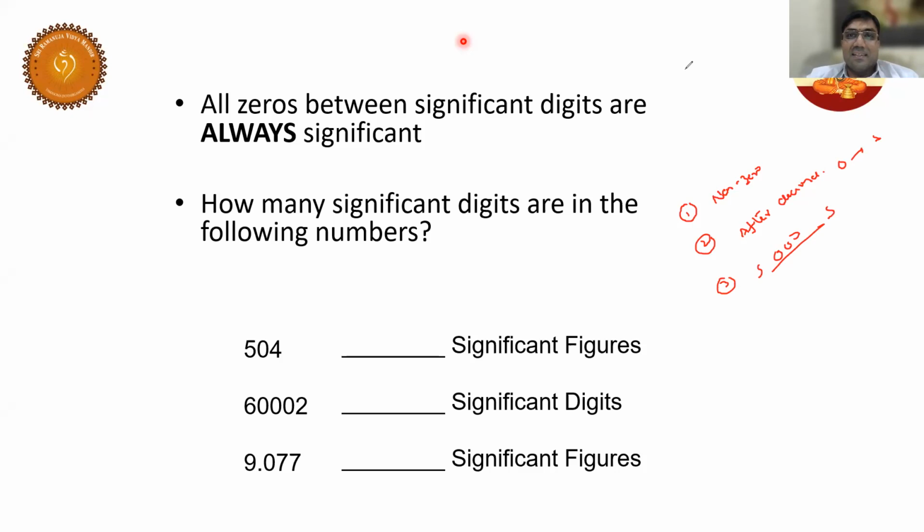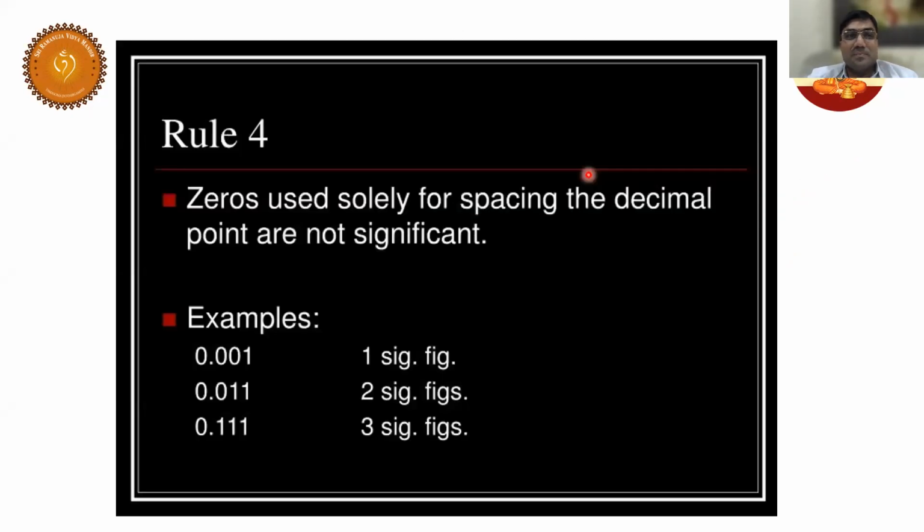Significant digits. Now three rules are completed. Now let us see rule number 4. Zeros used solely for spacing the decimal point are not significant. These are called leading zeros. Leading means they are coming in the front. These are not significant.